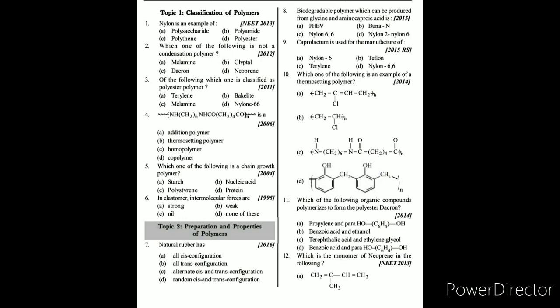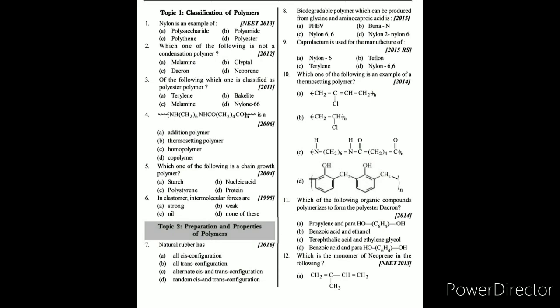Third question: of the following, which one is classified as a polyester class of polymer? Here the answer is A, terylene or dacron. Terylene or dacron is prepared from ethylene glycol and terephthalic acid, in which a water molecule is eliminated and an ester group is formed. So the answer to the third question is A, terylene.